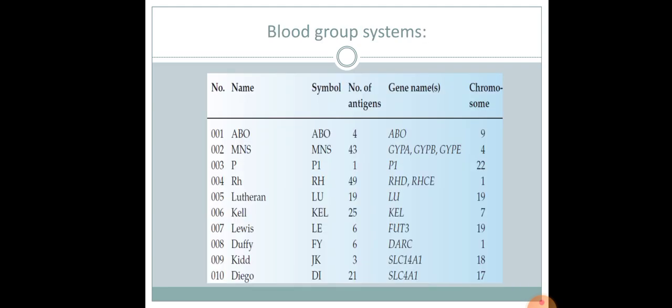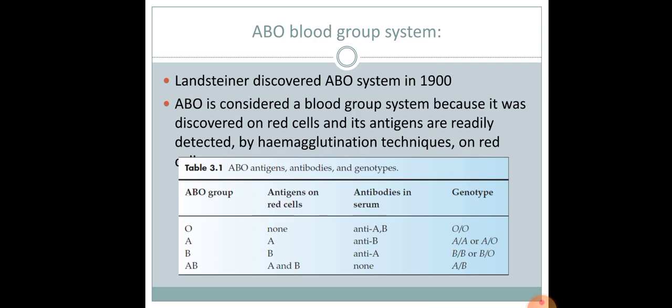Coming to blood group systems. There are various blood group systems. Among them, important ones are ABO, RH, Kell, Lewis, Duffy, and many more. Coming to the ABO blood group system. Landsteiner discovered the ABO blood system in 1900. ABO is considered a blood group system because it was discovered on red cells and its antigens are readily detected by hemagglutination techniques on RBC.